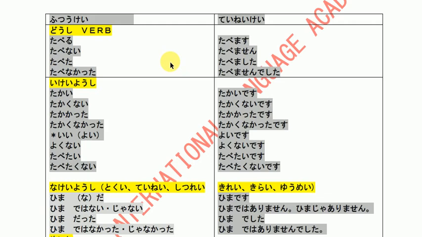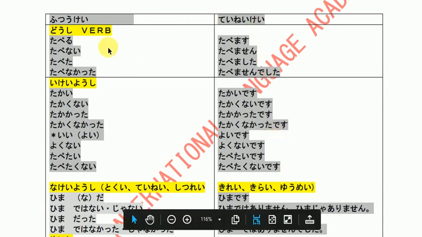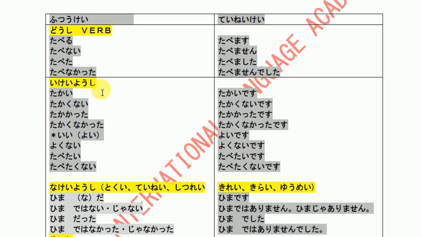So it's very easy, but again the lesson is related to the plain form. I made again the plain form and the teineigo polite way. So if you remember this chart, how to change a verb into the futsuukei, and the teineigo we don't need here, but if you remember the futsuukei plain form, then it is the easiest lesson. Only one grammar is new in these 26 lessons and it is very, very easy. Only some new words will come, you will have to practice. Now let's start the lesson.